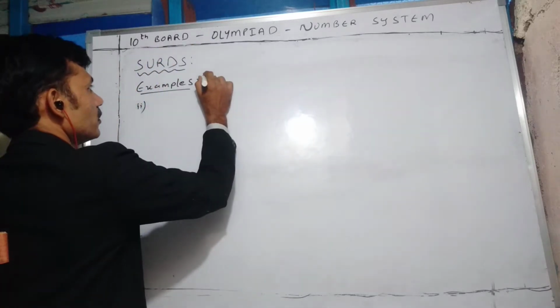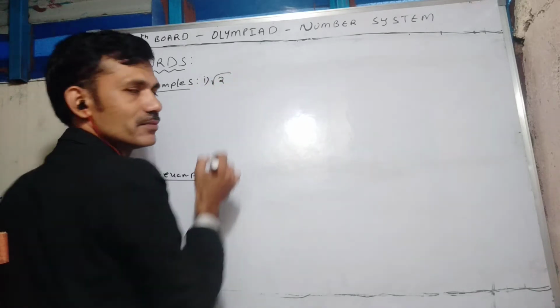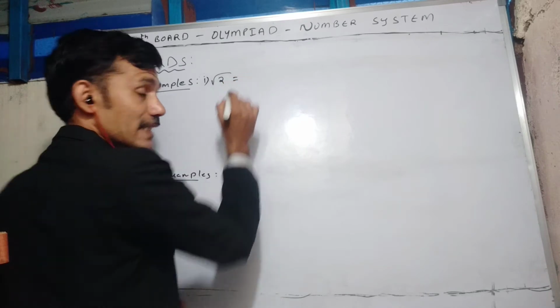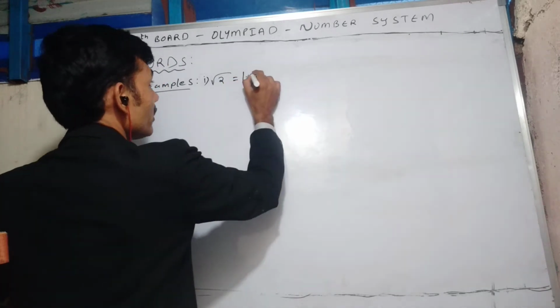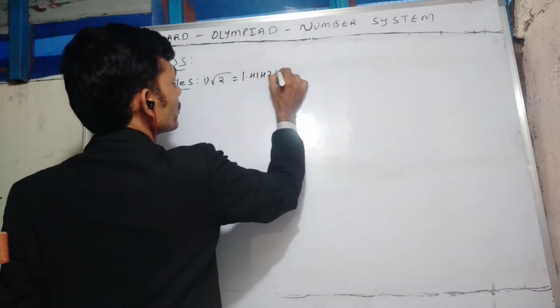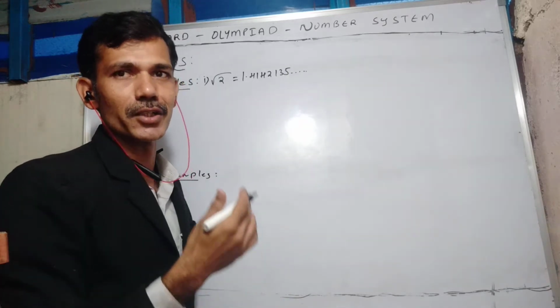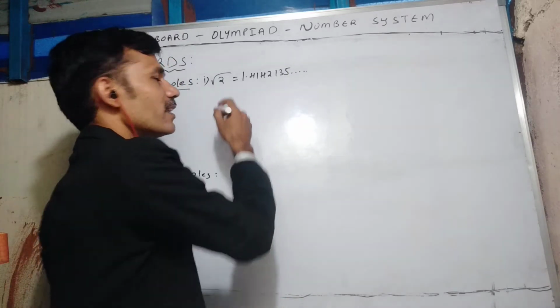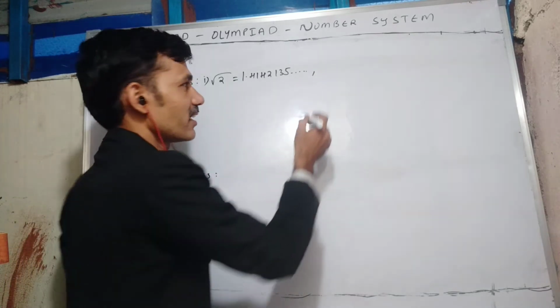First we'll start with a known example, that is the square root of 2. If you try to find the decimal expansion by the division method, its decimal expansion will be like this: 1.4142135 and so on. It won't terminate and it won't repeat also. That's why the square root of 2 will be considered an irrational number.